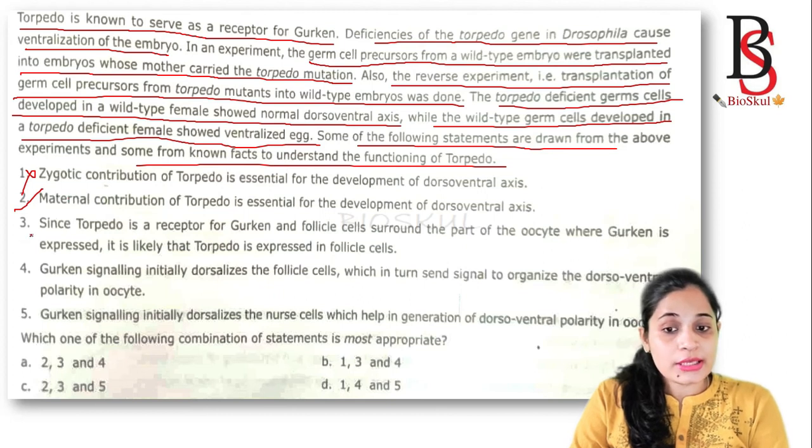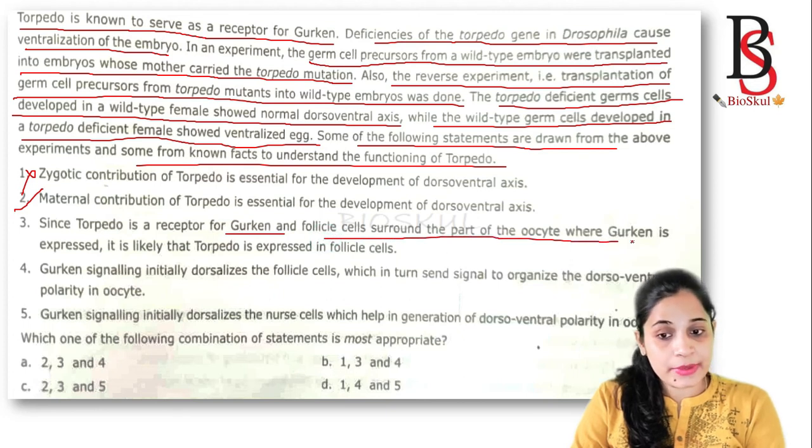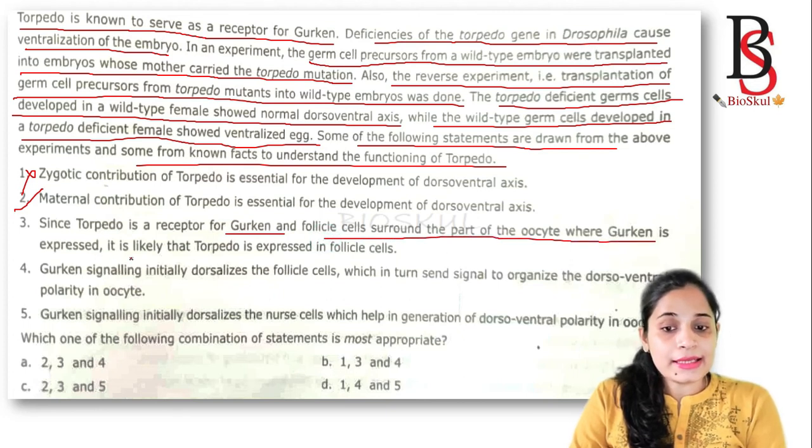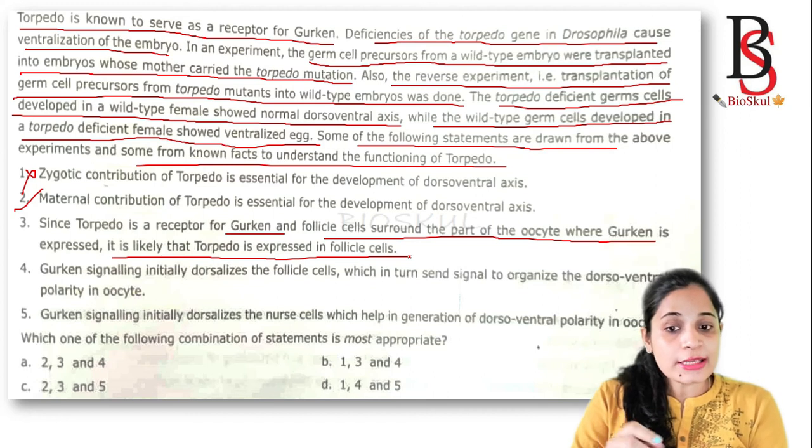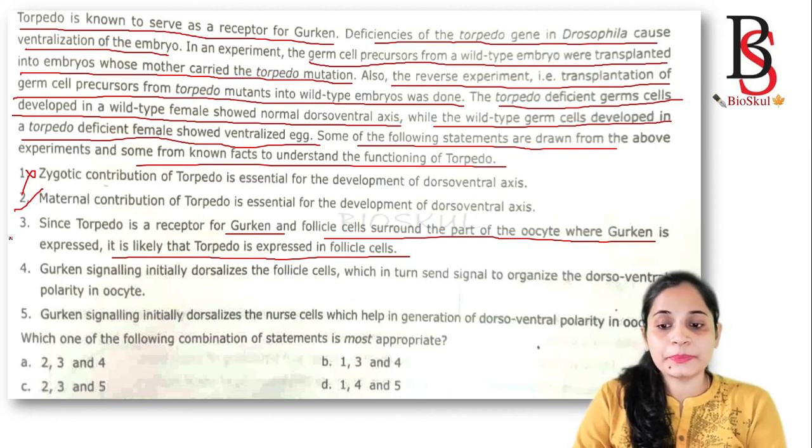Since torpedo is a receptor for gurken and follicle cells surround the part of the oocyte where gurken is expressed, it is likely that torpedo is expressed in follicle cells. Yes, torpedo is expressed in the follicle cells and gurken is expressed in the oocyte. So this one is correct.